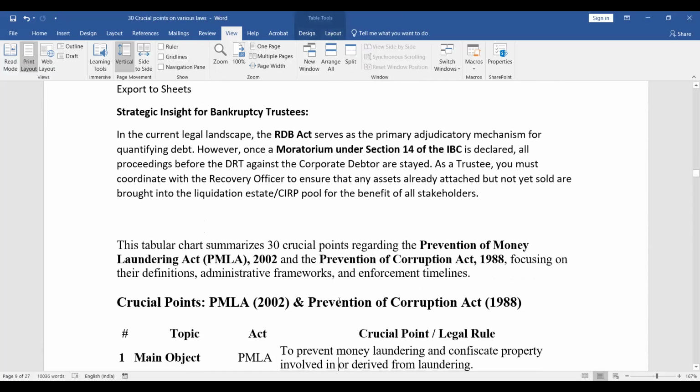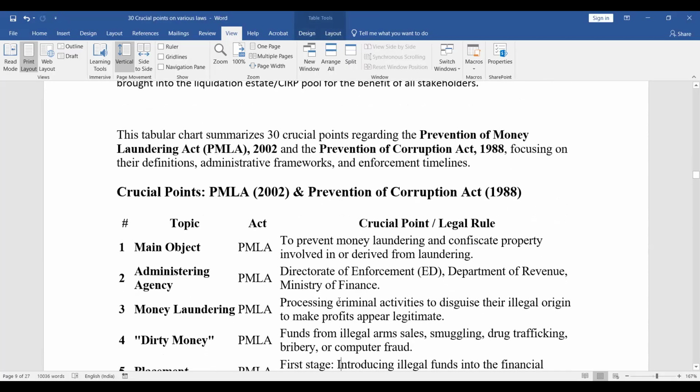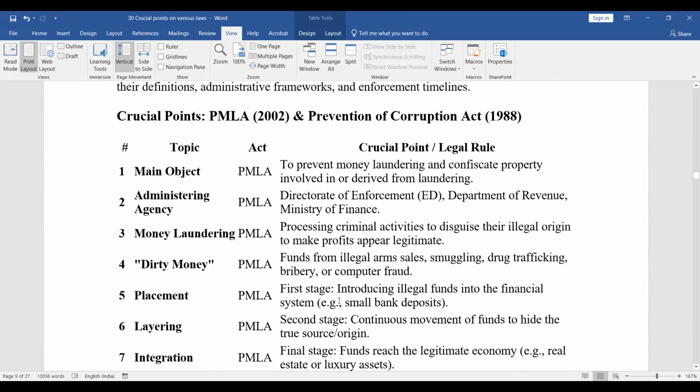Now regarding this prevention of money laundering and prevention of corruption act. So what are the main points? The main object of PMLA is to prevent money laundering and confiscate property involved in or derived from laundering. ठीक है? Basically criminal proceeds. Administering agency. So Directorate of Enforcement, Department of Revenue, Ministry of Finance is the administering agency in case of PMLA.